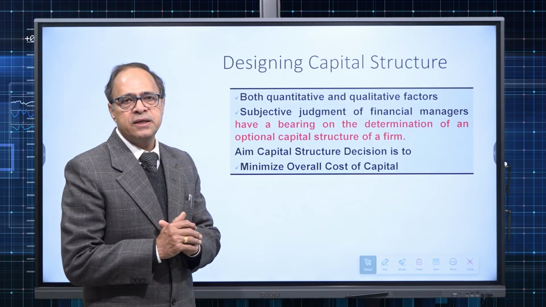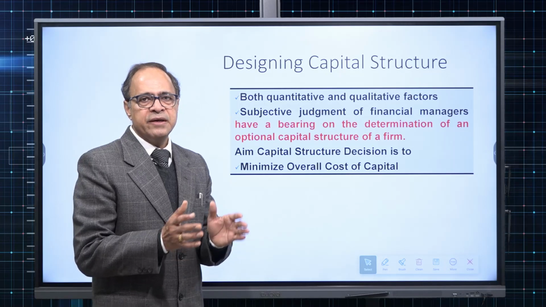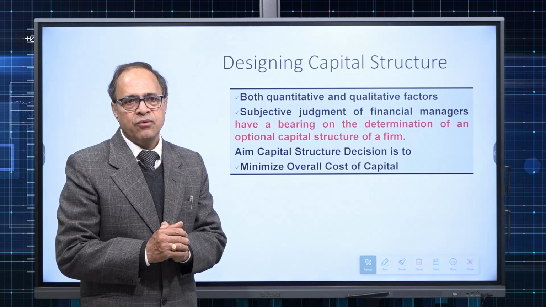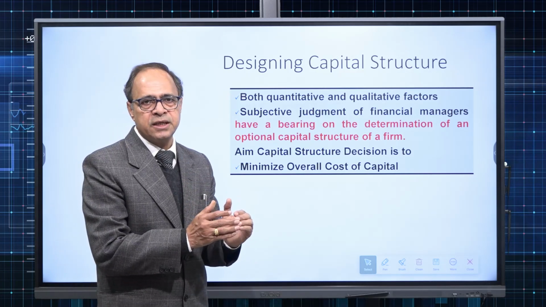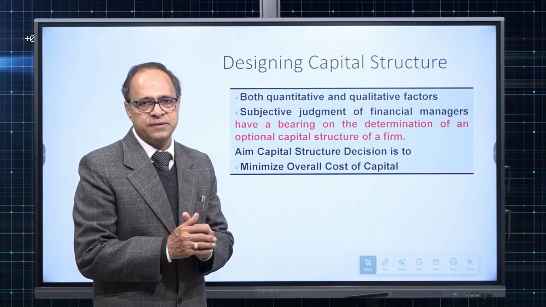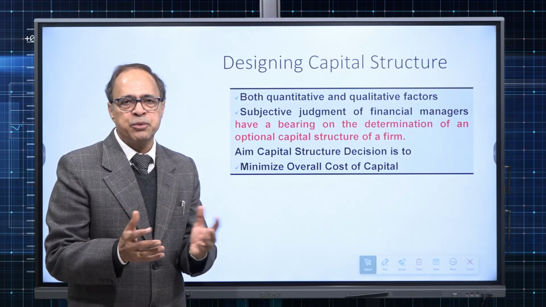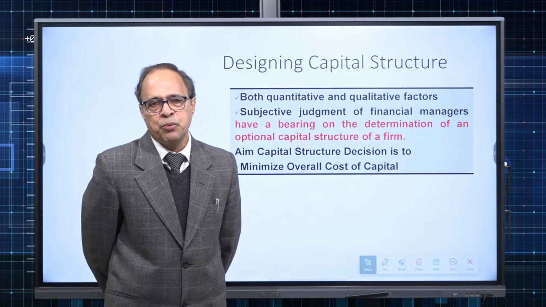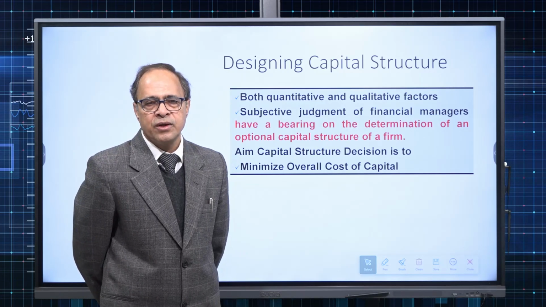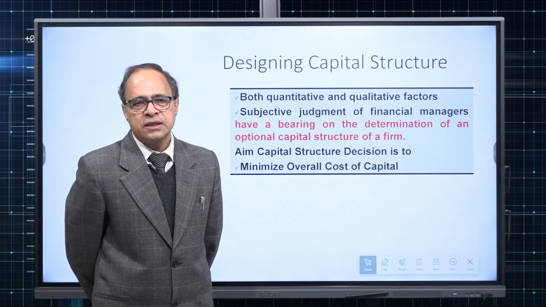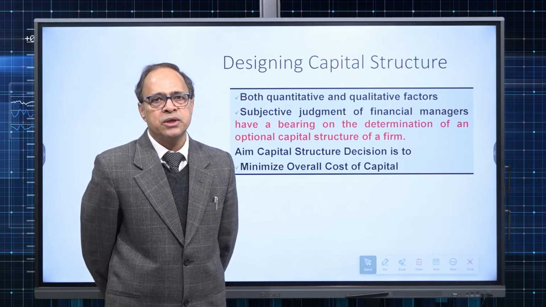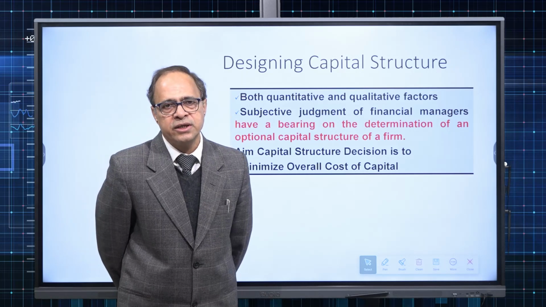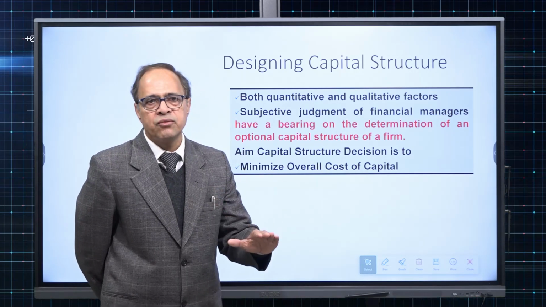Because ultimately it is the philosophy of the management, the risk-taking capacity of the management, which will help in deciding whether a leveraged capital structure has to be there or unleveraged. If we take a hypothesis that the top management group or board of directors thinks that they don't want to take more risk, then definitely they will either go for unleveraged capital structure or low leverage.